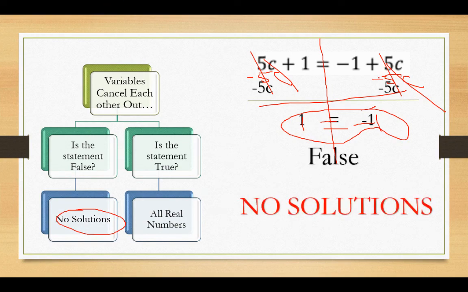If I put 0 in here, then I'm going to have 1 equal negative 1. That's not true. If I make c be 1, well, 5 plus 1 is 6, and negative 1 plus 5 is 4. That's not true either. So no numbers I put in for c are going to work. I can't make it work, so there's no solutions.